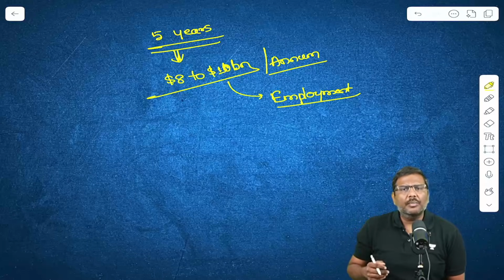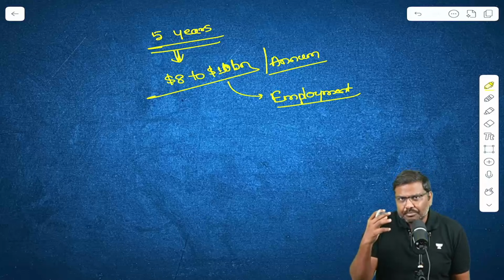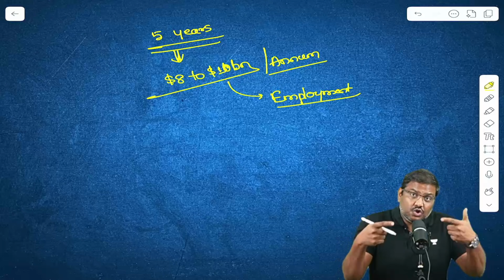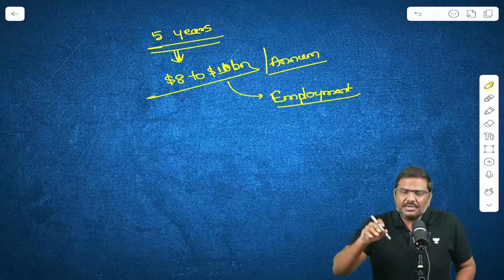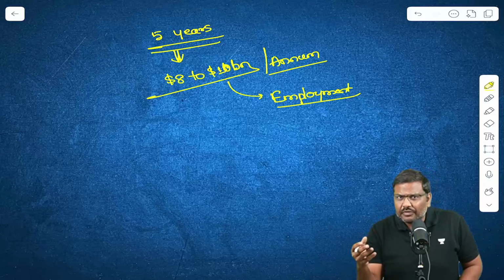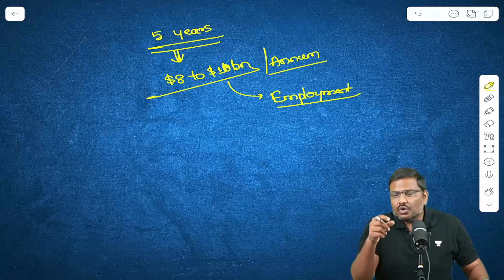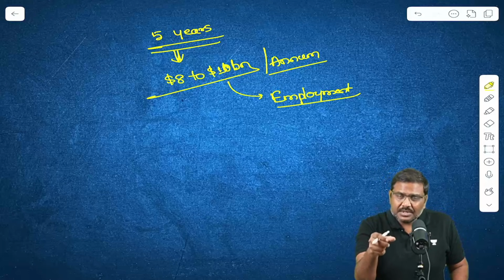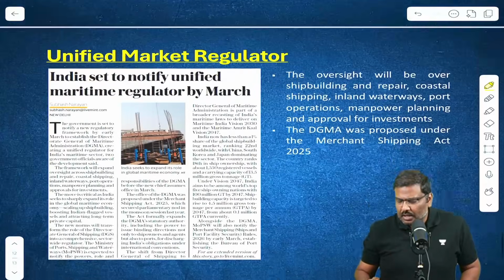So, what kind of employment? There are certain industries, there are certain parts of the economy where employment potential is very high, where you can generate huge numbers of jobs. So, the focus will be on those particular areas through multiple schemes. For example, there are schemes of Government of India to provide skilling, to provide internship, etc. So government would be using the funds from the World Bank, implementing the schemes which will help in generating jobs in the Indian market. Important article, please make a note of this particular point.